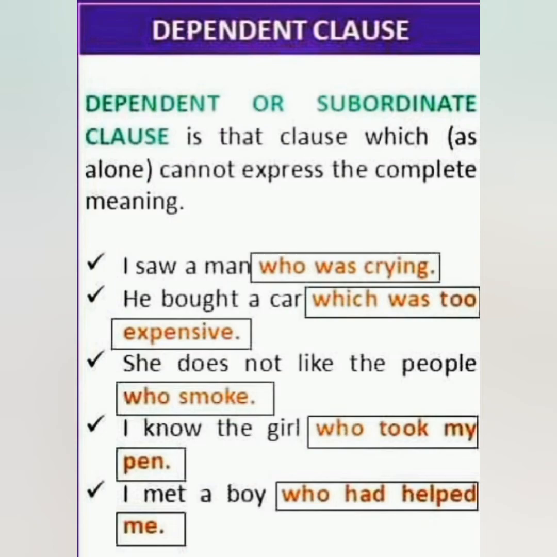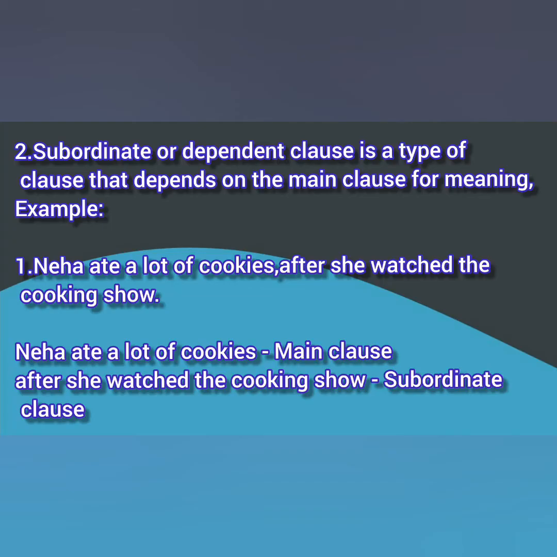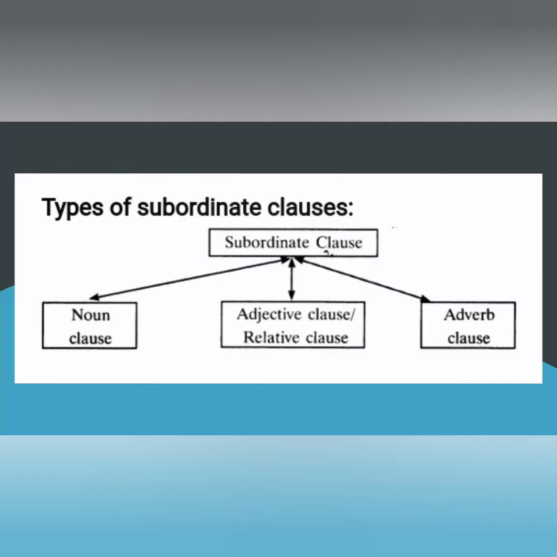I met a boy. This subordinate clause or dependent clause is a type of clause that depends on the main clause for its meaning. Example, Neha ate a lot of cookies after she watched the cooking show. So here Neha ate a lot of cookies is the main clause. After she watched the cooking show is the subordinate clause. This subordinate clause is further divided into three, that is noun clause, adjective clause or relative clause, and another one is adverb clause. Let's see the subordinate clause types one by one.